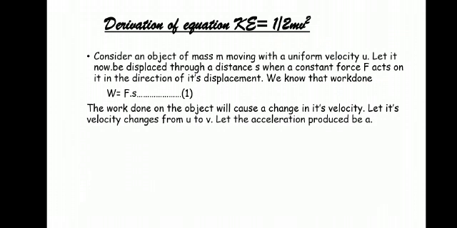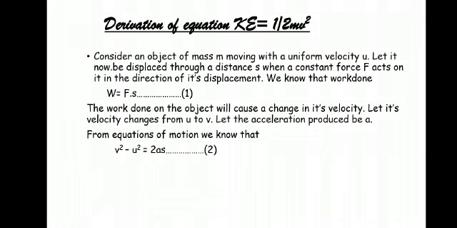So u is the initial velocity and v is the final velocity. As there is a change in velocity, an acceleration is produced, and let that acceleration be denoted as a. From the equations of motion, we know that v square minus u square equals 2as.